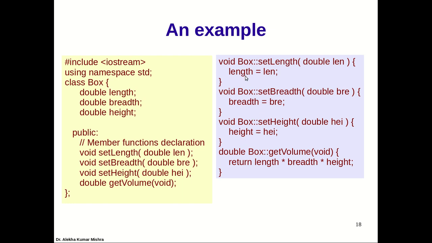You see that we are accessing length, breadth, and height directly within the member function, so they automatically represent these fields of the object that has called it. Okay, so getVolume: we compute the volume for a particular object, which has some length, breadth, and height, and we return it to the calling function. We are not storing it anywhere.